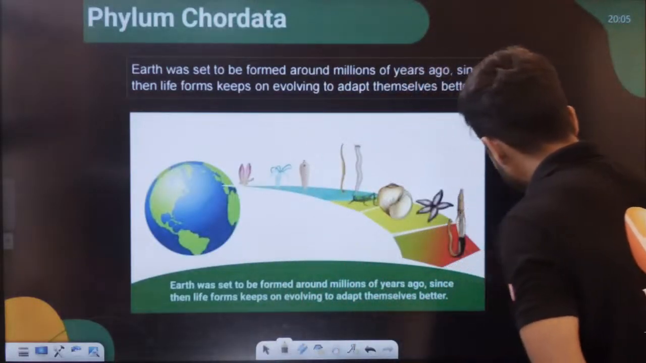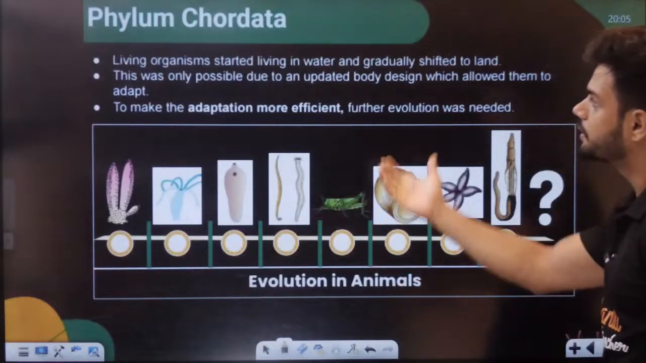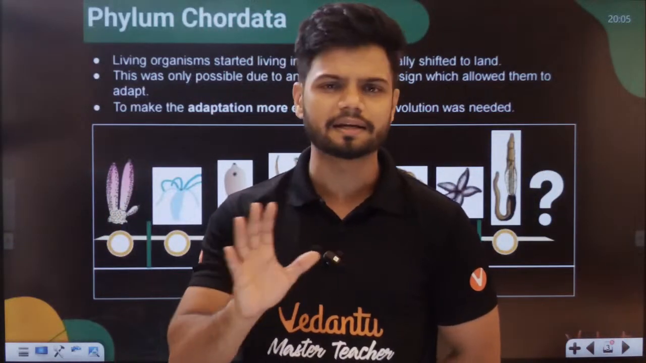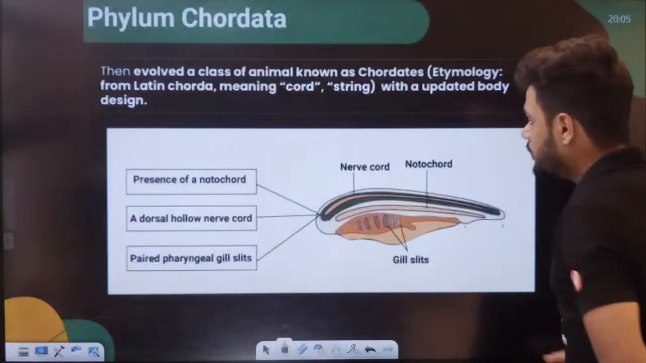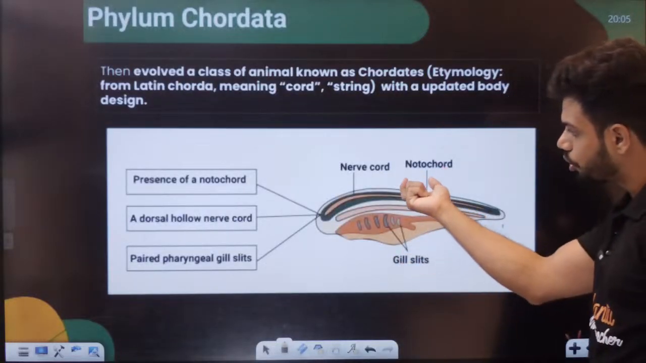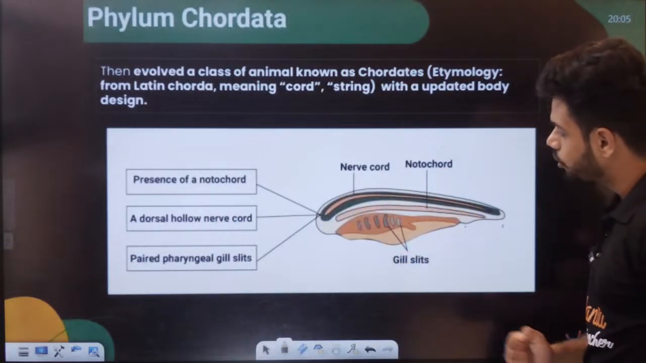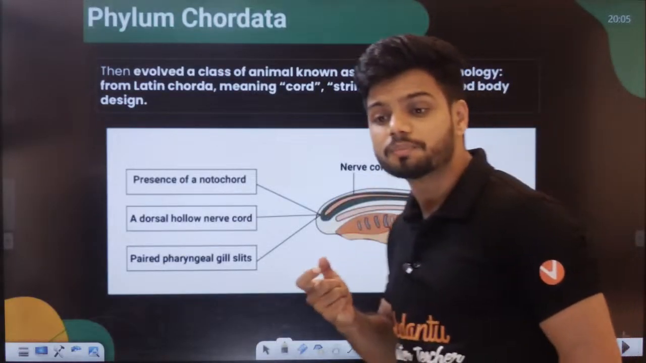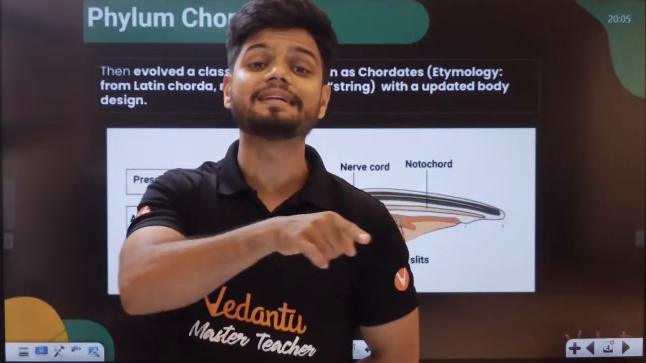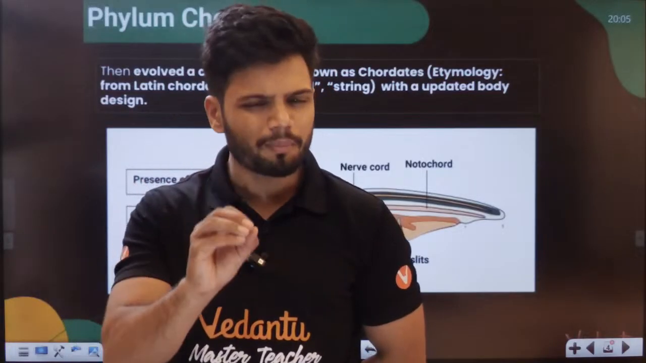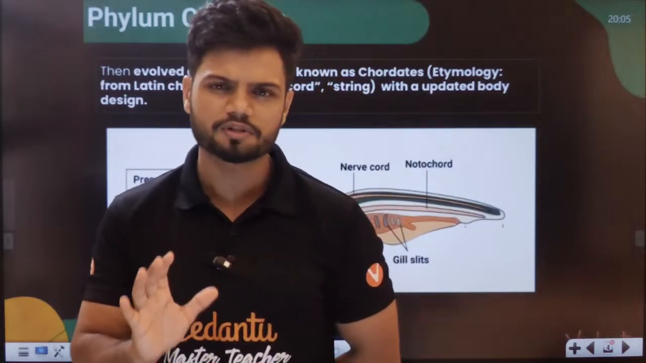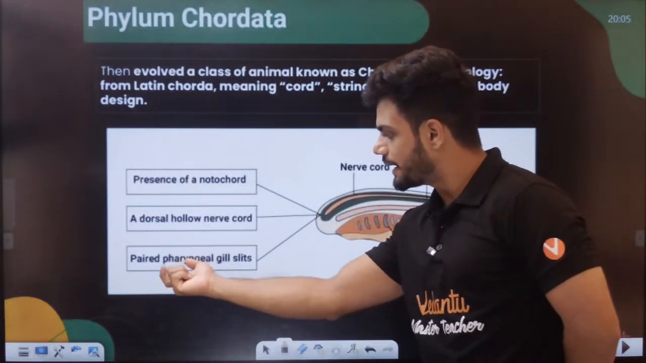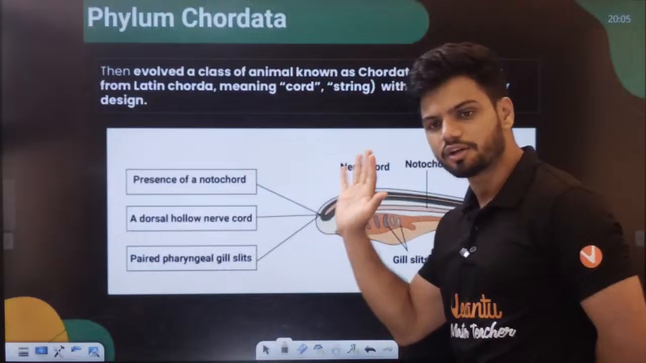Perfect. Now, in yesterday's class, we started off with the chordata. Under chordata, we knew it has something called a notochord. It has the dorsal hollow nerve tube. It also has the pharyngeal gill slits. Apart from this, there is something called the post-anal tail. So all of these were common features of chordates. The dorsal hollow nerve cord, presence of notochord, paired pharyngeal gill slits are common in all chordates.